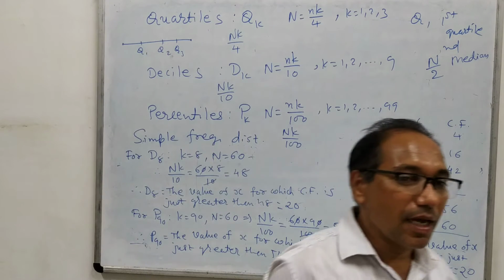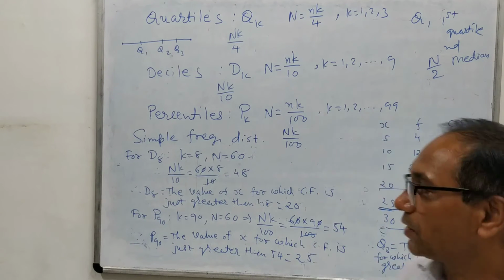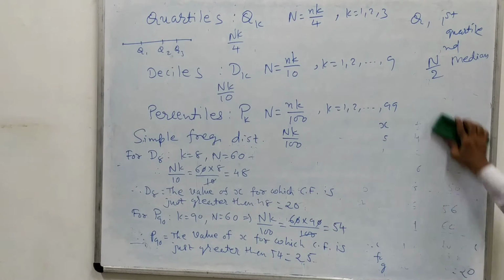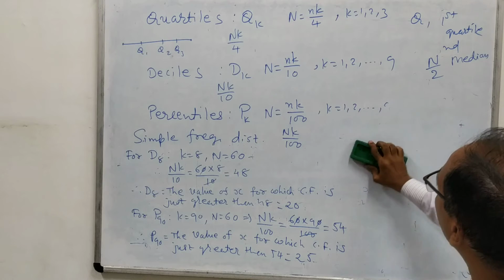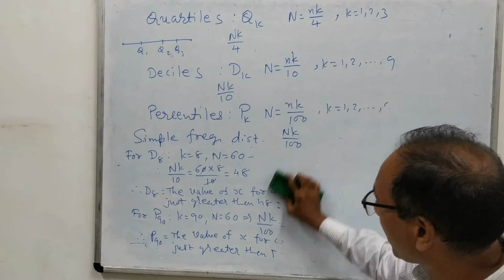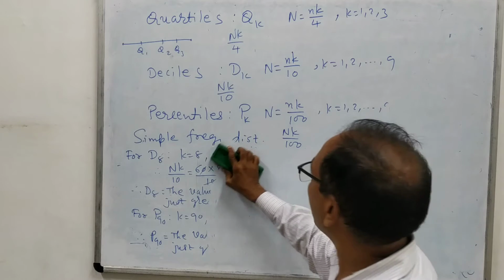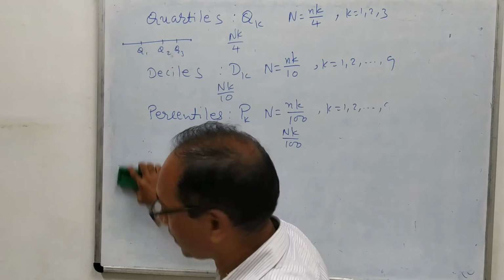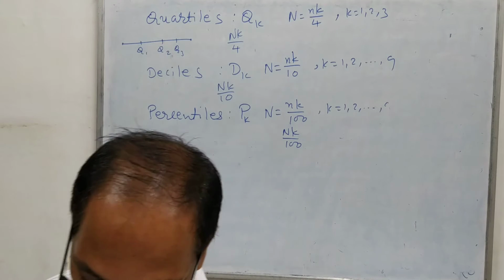quartiles, deciles and percentiles for simple frequency distribution. Okay? So you must have observed that all of these have a similar concept to that of median. So here the concept of median is also revised indirectly.